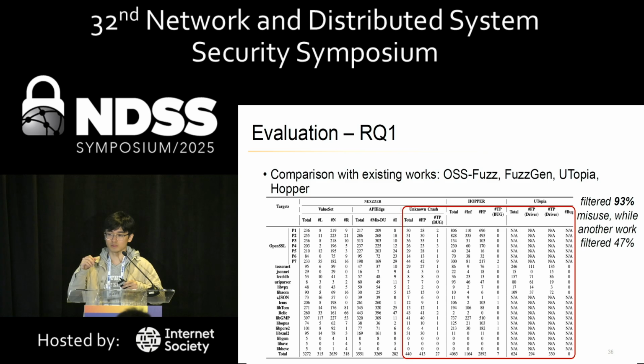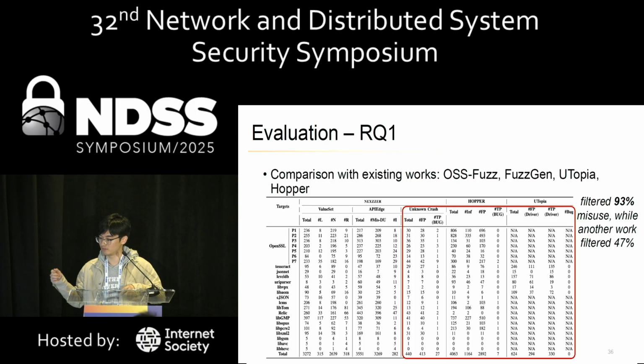So we carefully designed a series of filtering rules, and during our whole evaluation we performed manual validation on all the filtered misuse to find if it mistakenly filtered true bugs, and found that no true bugs were filtered, because the filtered API misuses are apparent and obvious, but take a lot of effort.